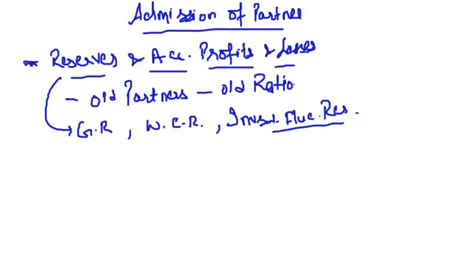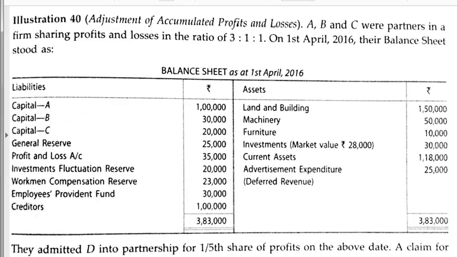Now let's see a practical problem on this. Read this practical problem. A, B and C were partners in a firm sharing profits and losses in the ratio of 3:1:1.